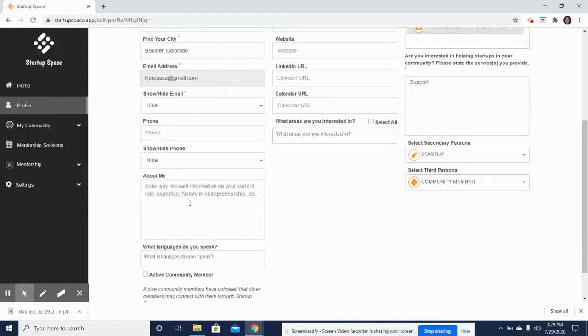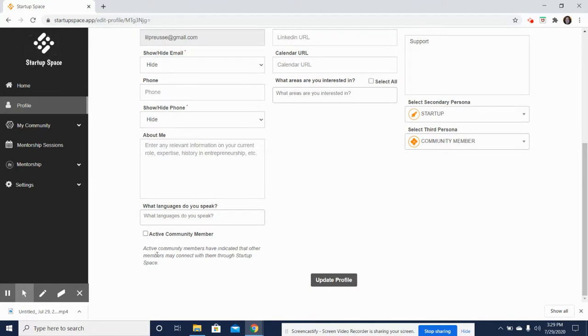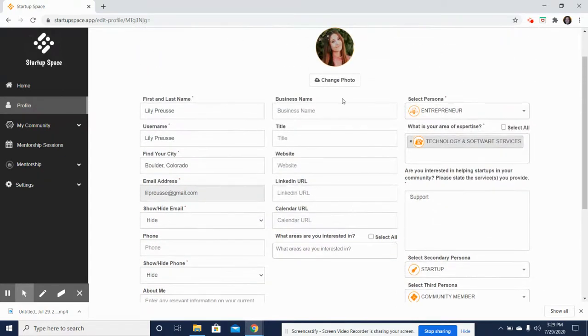Fill out the About Me and enter any relevant information on your current role or expertise. You can select any languages that you speak or select Active Community Member, indicating that other members may connect with you through Startup Space. Please fill out any areas that are empty.